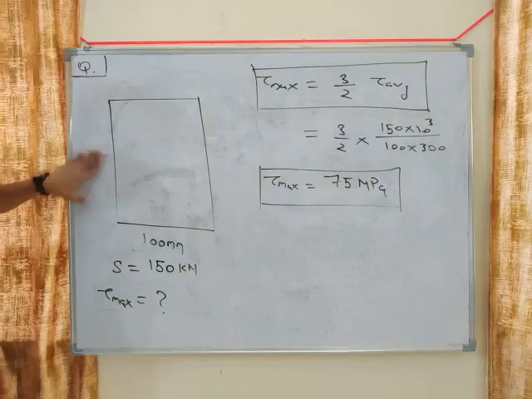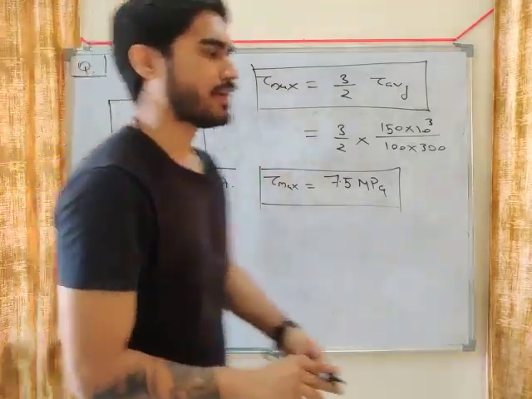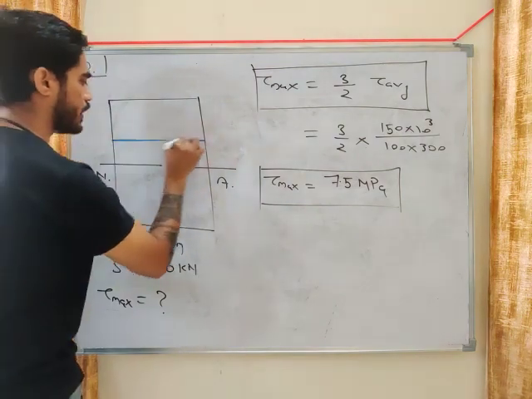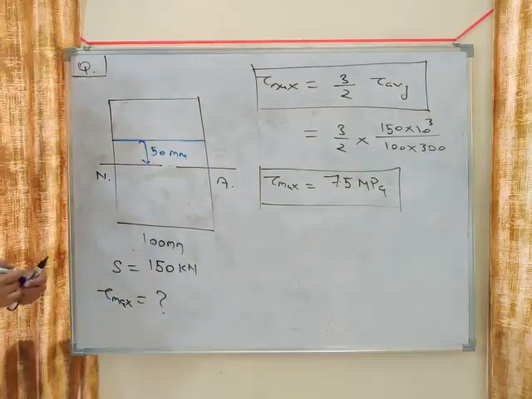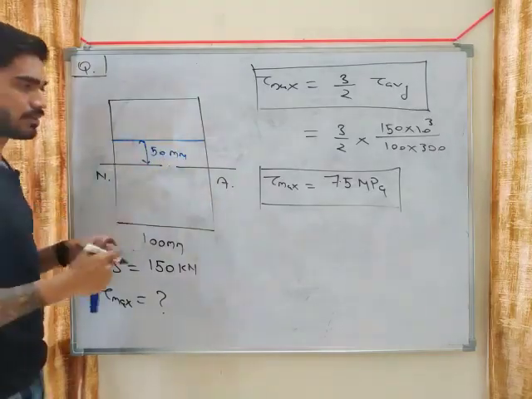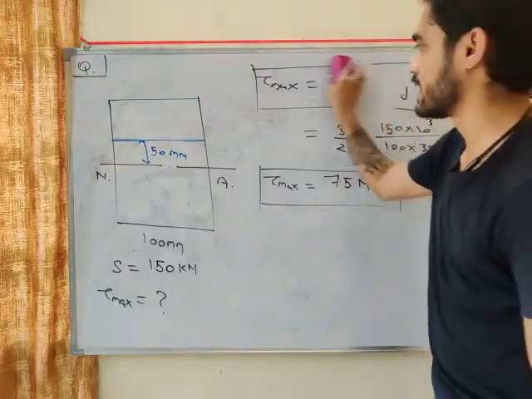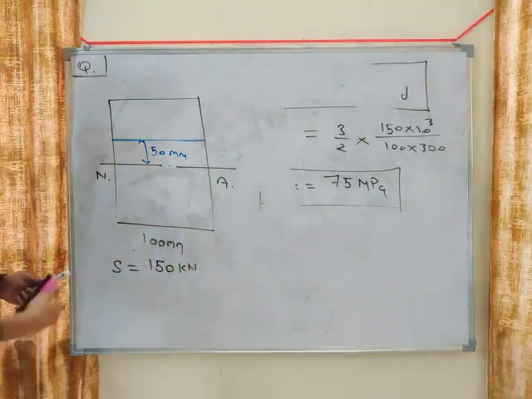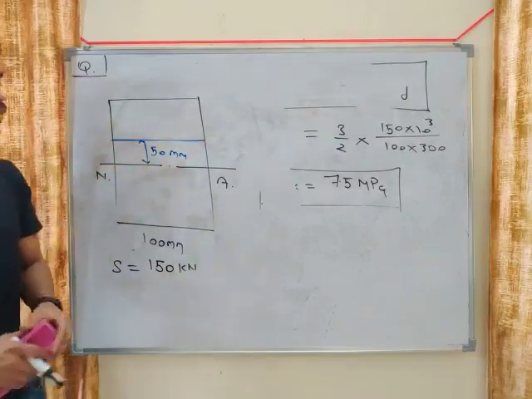Now, let's say I am asking you to calculate tau at a distance y equals to 50 mm. Can you do it, my friend? Can you tell me what will be tau on this layer? For this problem, you have to use the relation tau equals to SA y bar by IB. Everything is same, but this time you don't have to calculate tau maximum. This time you have to calculate tau on this layer, y equals to 50 mm.